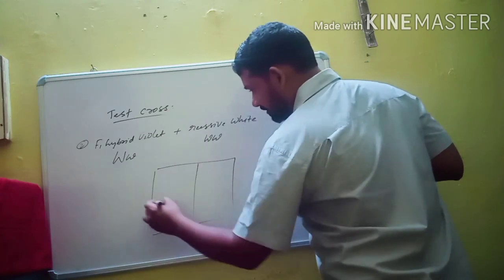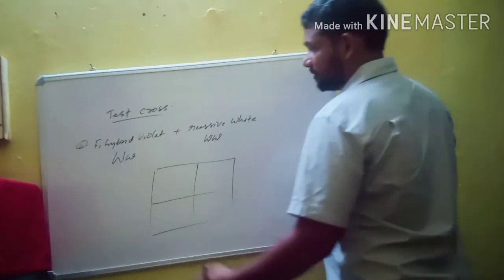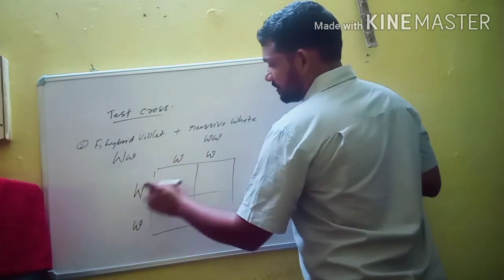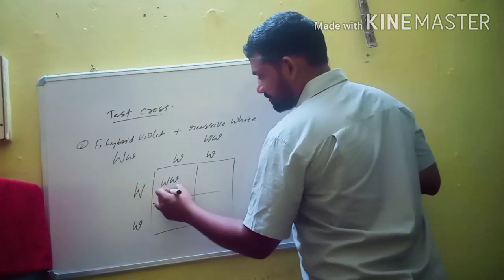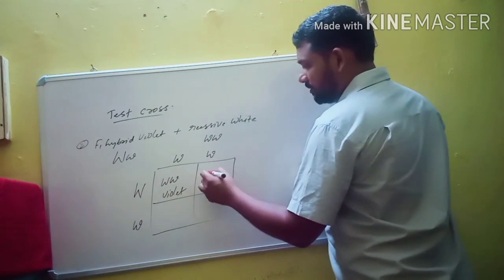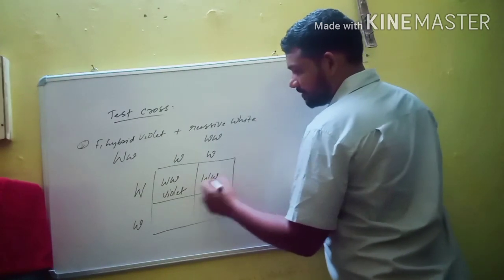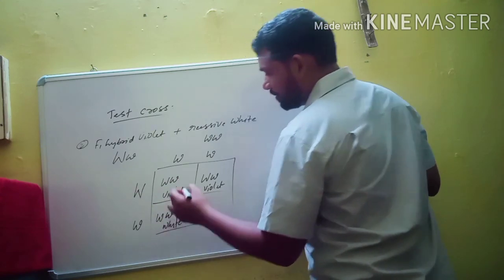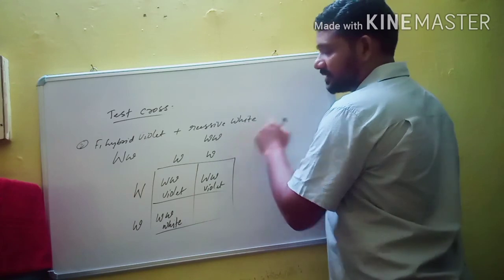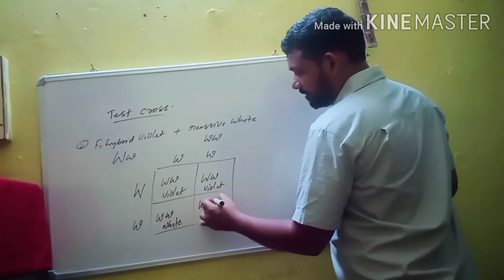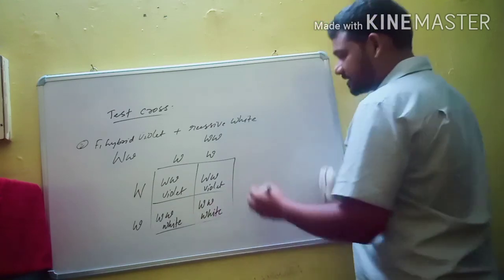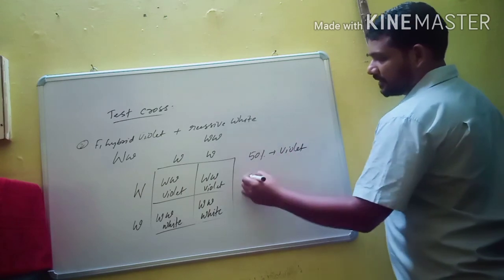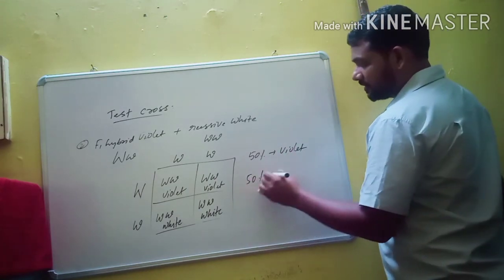Again with the help of a Punnett square we can find the probability of possible genotypes. So capital W and small w, and small w. Capital W, small w is a violet flower. Capital W and small w is again a violet flower. Here small w and small w is a pure recessive white flower, because small w is the recessive white. Here also small w and small w, again a white flower. It means in the second possibility, 50% are violet flowers and 50% are white flowers.